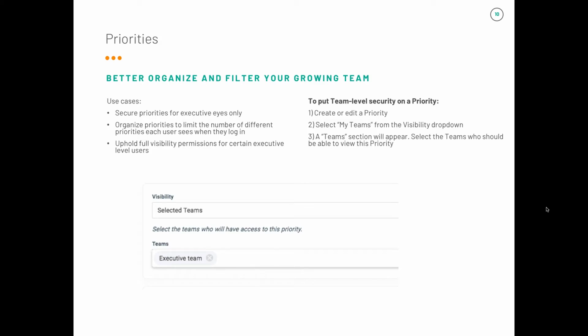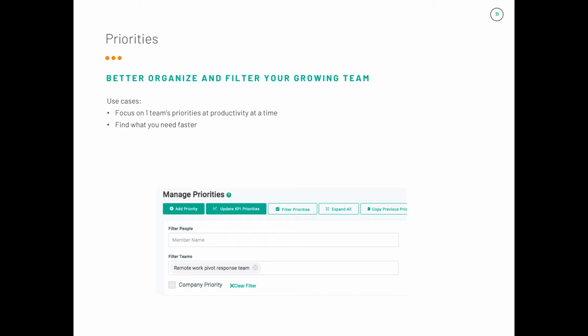With priorities, you can also simply filter by team. In this option, if you were to leave the visibility as the default to everyone, you can sort through all the different priorities by using the Filter Priorities option, and simply search for the specific team's priorities that you would like to view.